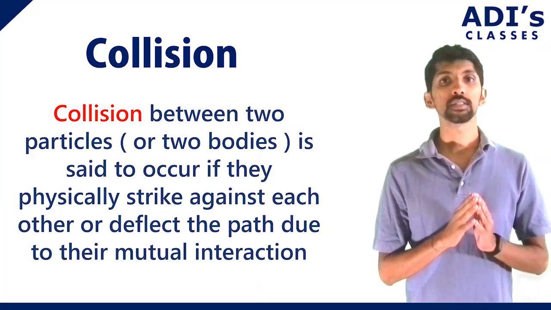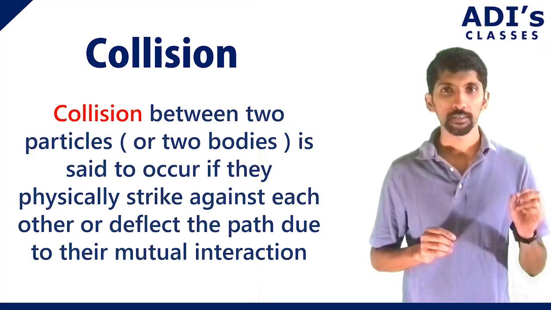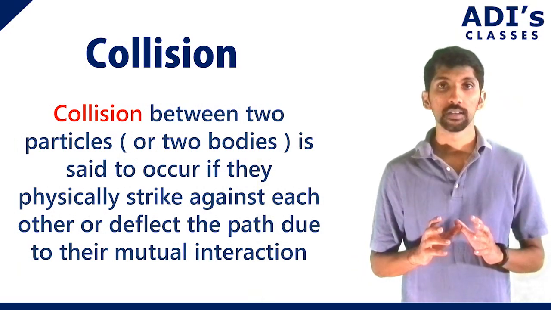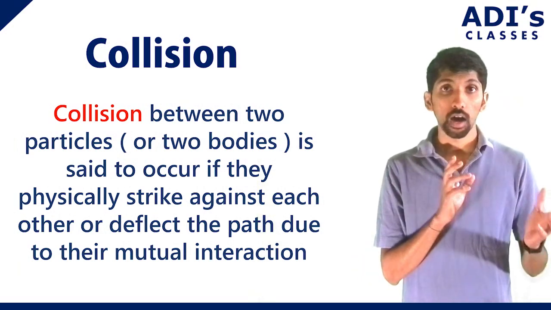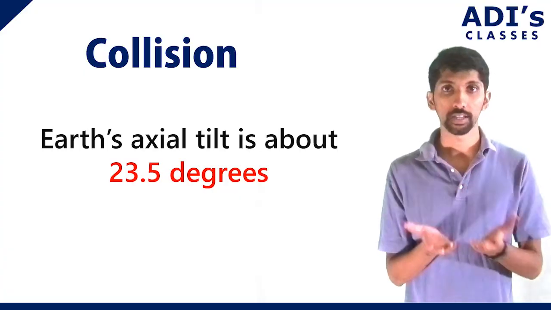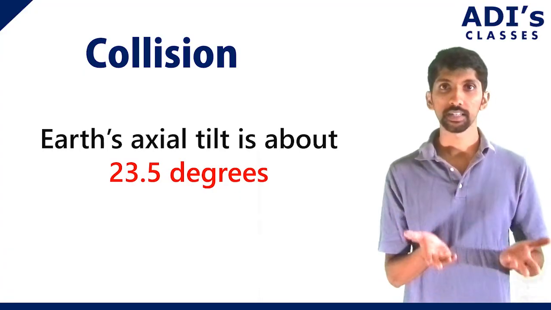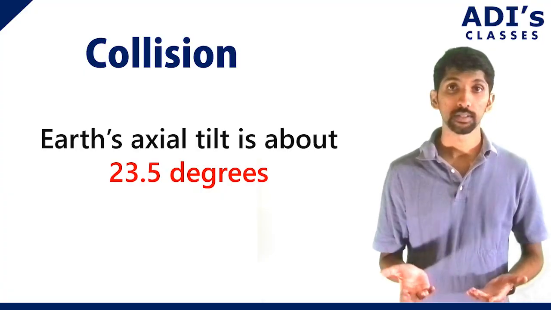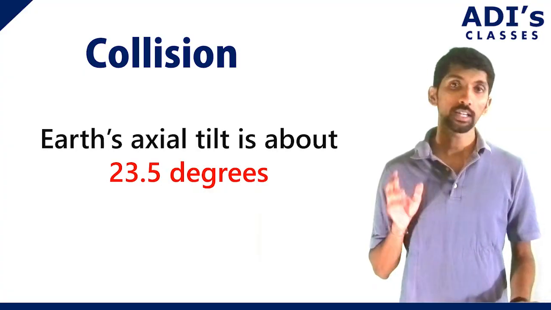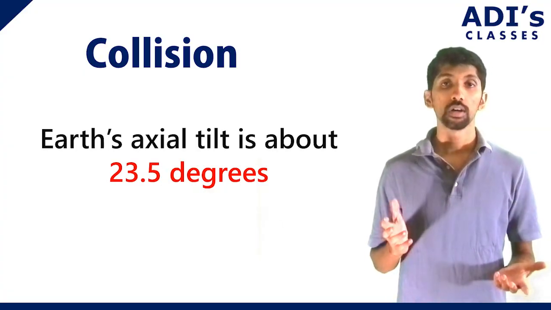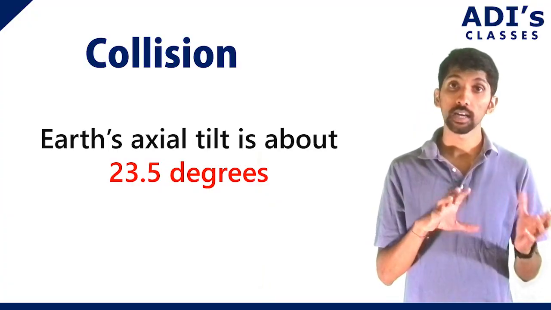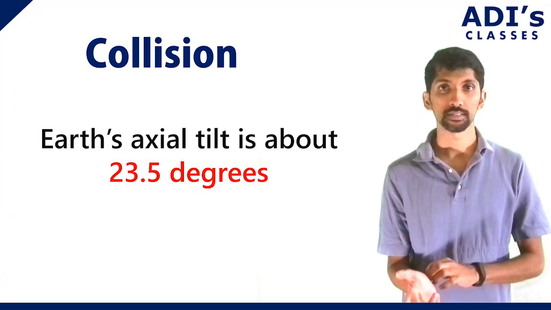Collisions happen from the microscopic level to the cosmic level, everywhere. See here, Earth has an angle of tilt, right? Earth is tilted by 23.5 degrees. Now how did that happen? The scientific explanation is that very long ago, billions of years ago, a huge object came and crashed on Earth. Because of that, Earth has been tilted by 23.5 degrees.